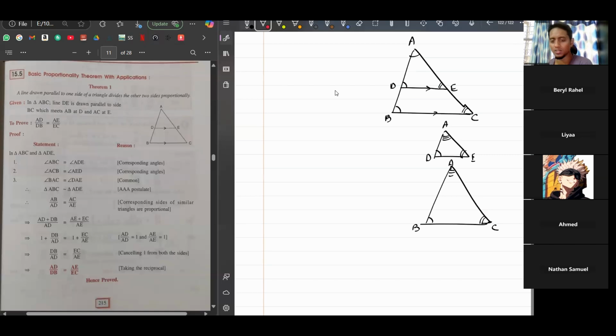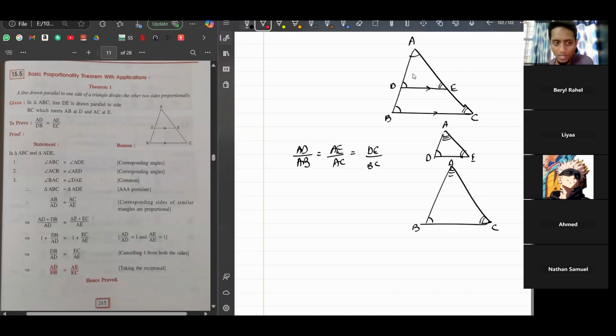Let's write both the theorems, the laws of similarity and also basic proportionality theorem. Now, according to similarity, AD is corresponding to AB. So AD upon AB will be equal to AE upon AC and also DE upon BC. This is similarity, what we did before, right? The corresponding sides are proportional.